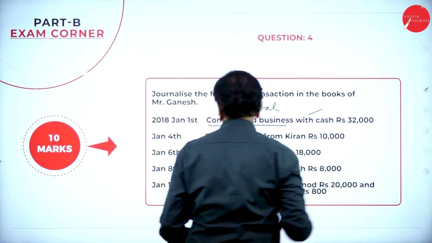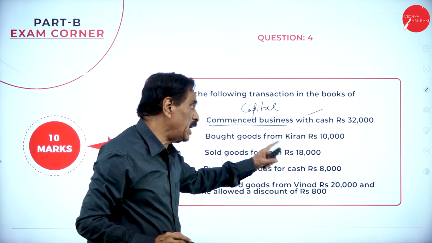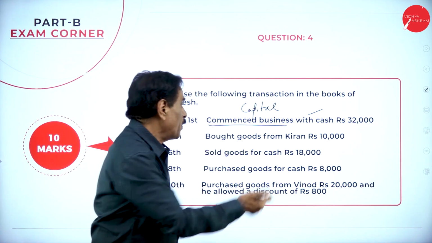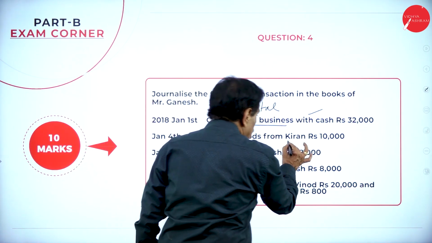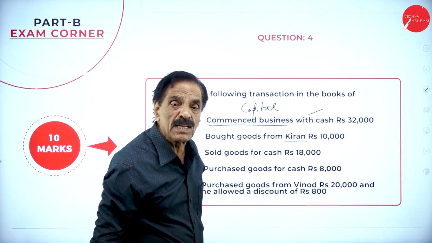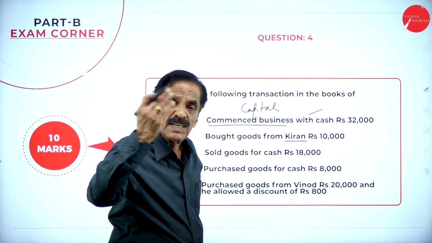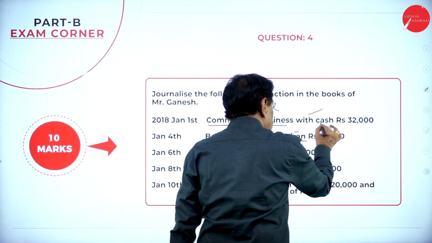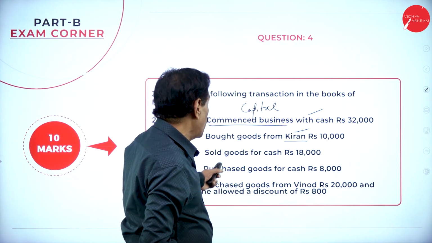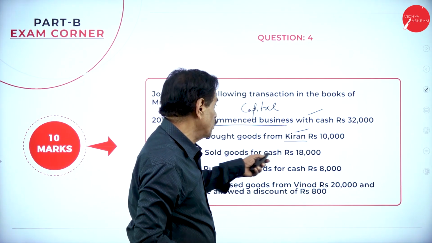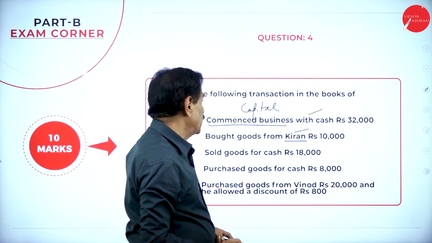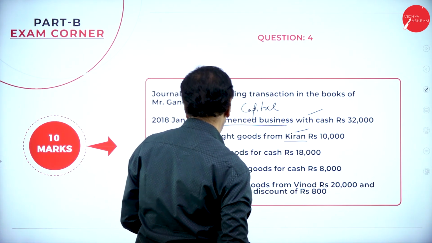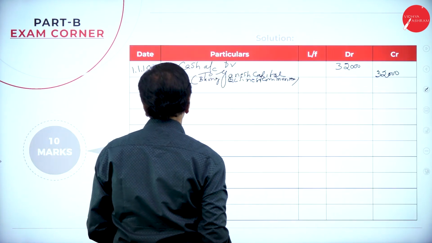We'll go to the second entry. Bought goods from Kiran. What is coming in? Goods. From whom is it coming in? Kiran. Kiran is a personal account. What does the personal account say? Debit the receiver, credit the giver. His account should be credited. Goods is coming in to the worth of how much? 10,000. Instead of goods, we write purchases. On 4th.